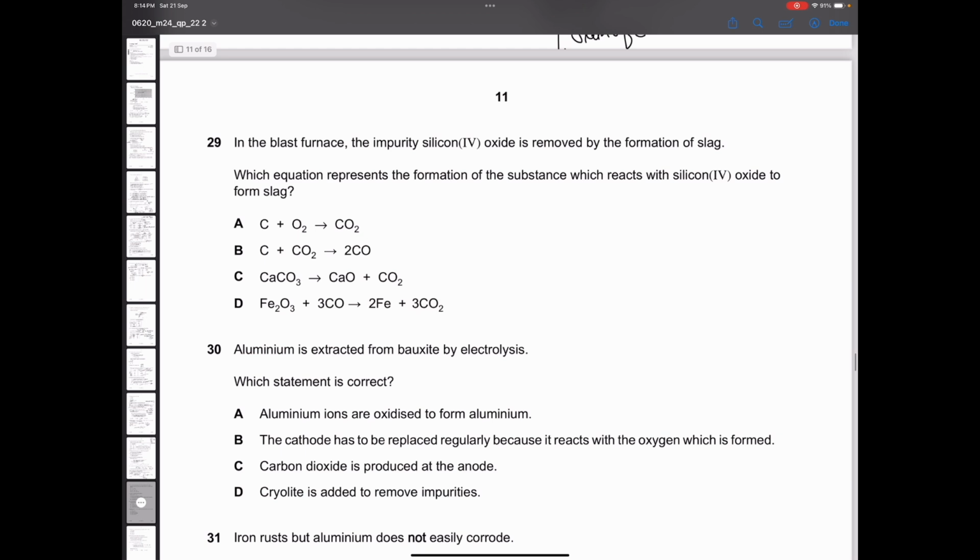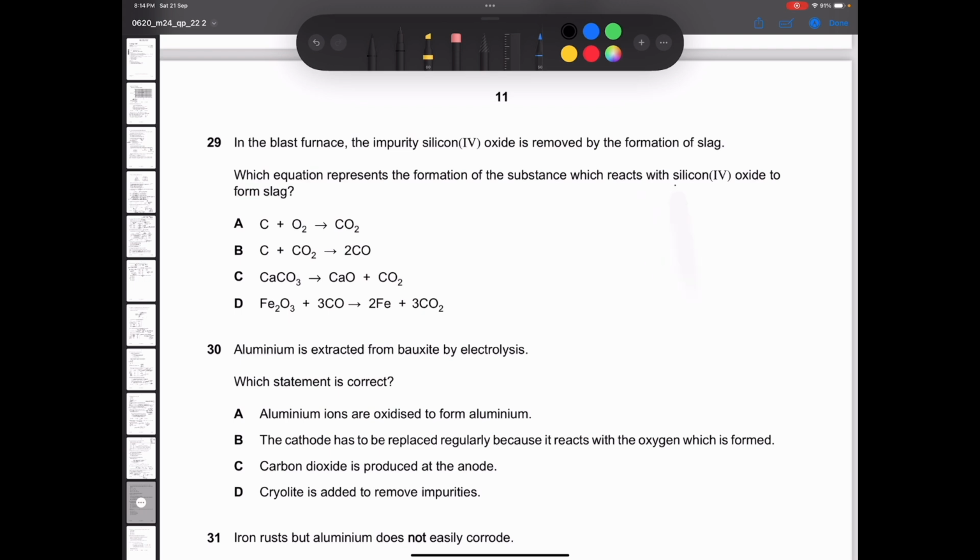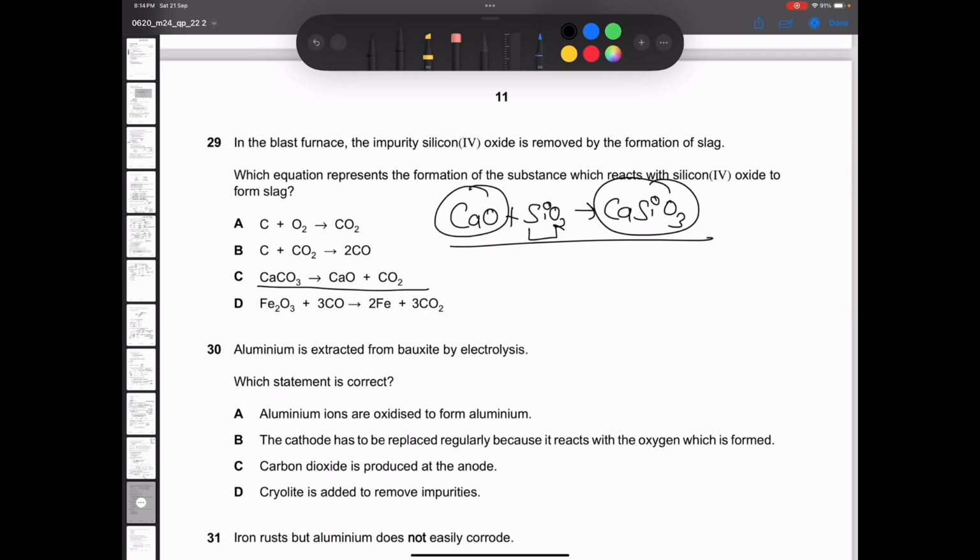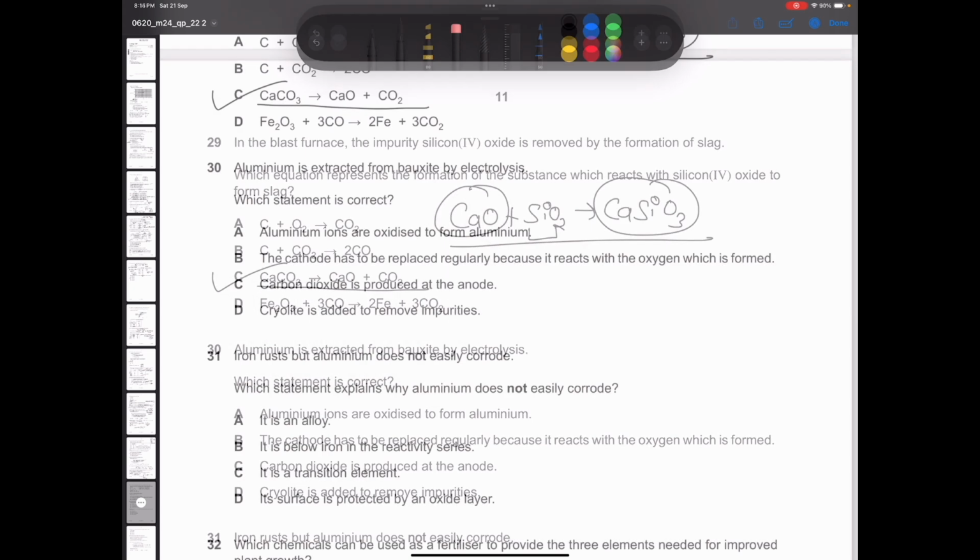In a blast furnace, silicon oxide, which equation represents the formation of the substance which reacts with silicon oxide? So there are 5 equations out there in our syllabus, all in series. The last equation is calcium oxide reacting with silicon dioxide to form CaSiO3, which is slag. So with SiO2, what do you need? Calcium oxide. Option C is the correct answer.